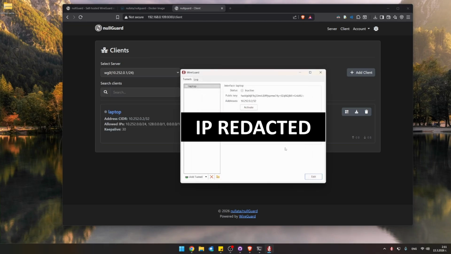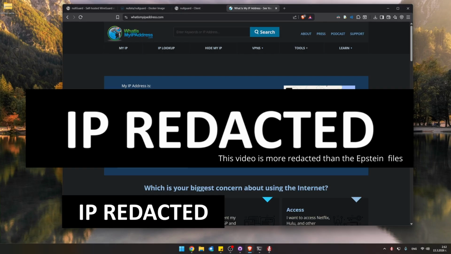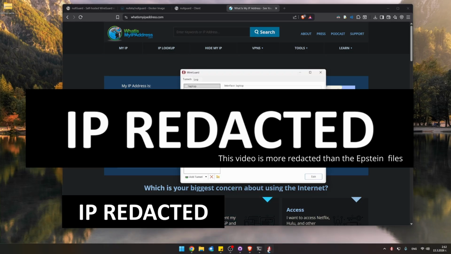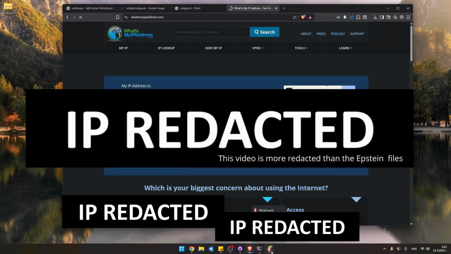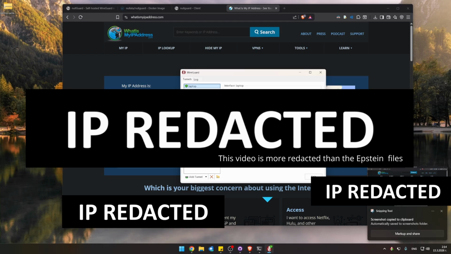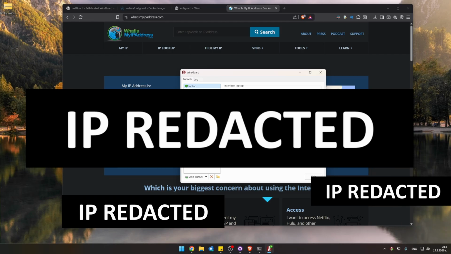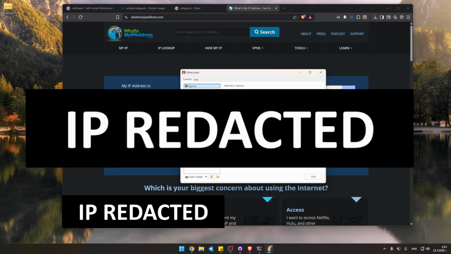We click on save, and we see that our IP address ends in 87. Now, if I go ahead and connect my WireGuard client instance, and if I refresh whatismyipaddress.com, we're going to see that now my public IP address is being tunneled to another IP, and the IPv4 address is now ending in 0.35, which is the address of my server.